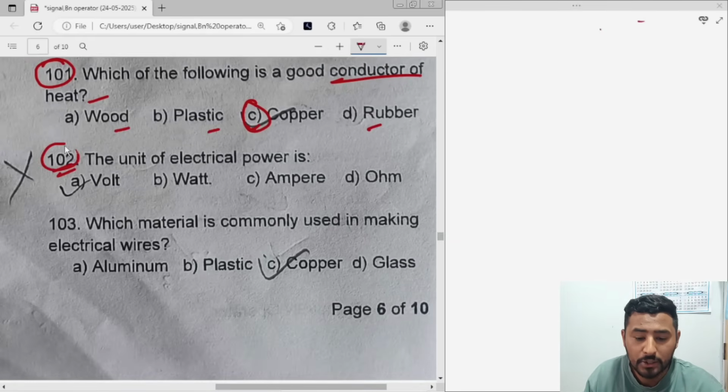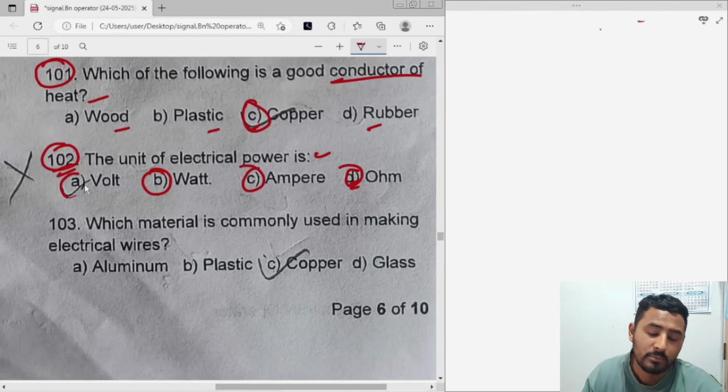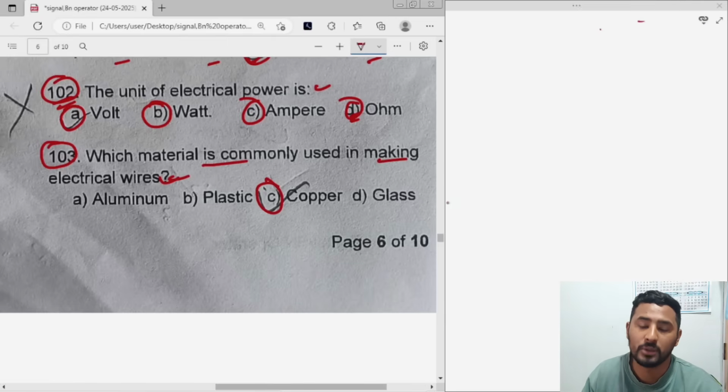102. The unit of electrical power. So the unit of electrical power is watt. Ohm is for resistance. Ampere is current. Volt is potential difference. Let's see 103. Which material is commonly used in making electrical wires? So we all know for electric wires we use copper. Commonly used is copper.